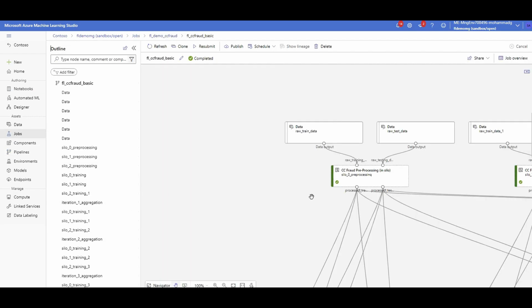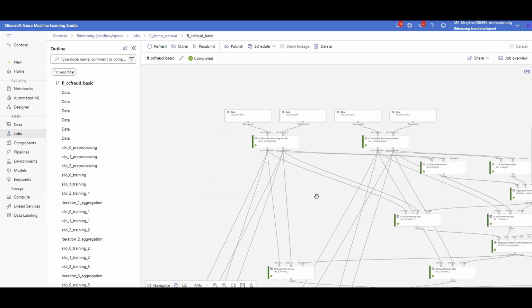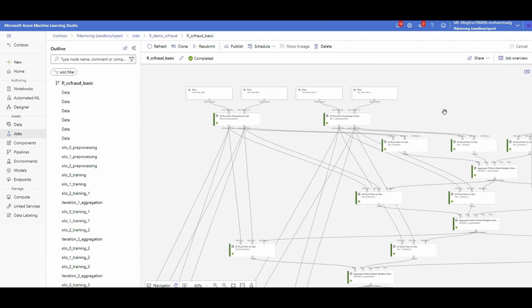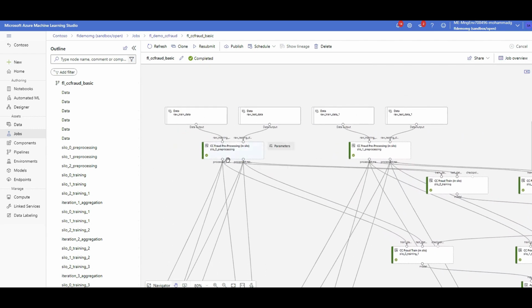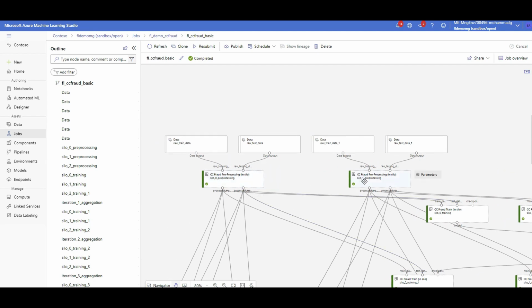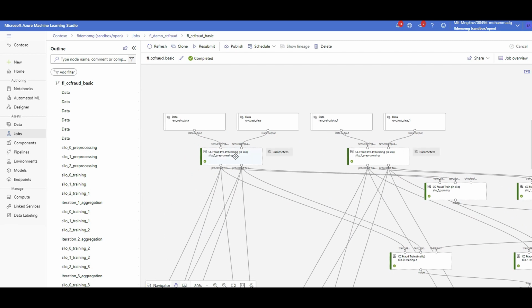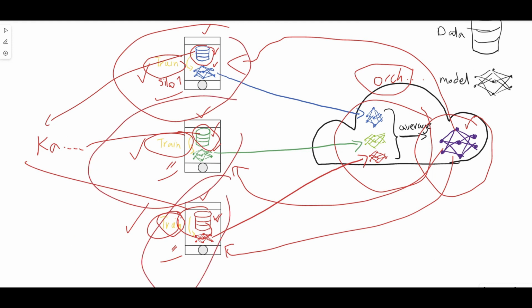Yes, that pipeline seems a little bit scary at the beginning, but don't worry, it is simpler than what you think. Okay, so let's go one by one. Here you can see in silo number 0, silo number 1, and silo number 2, I am doing pre-processing. So what is happening here? I am inside these silos and I'm doing pre-processing and the model training under each of them in parallel.